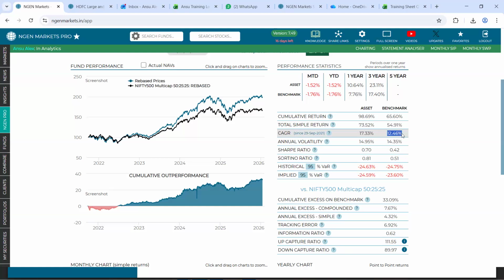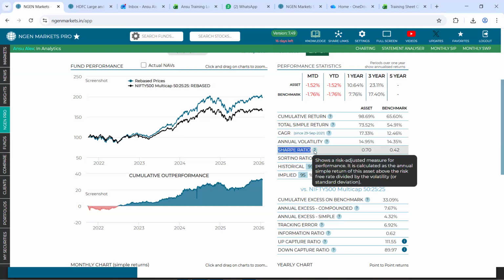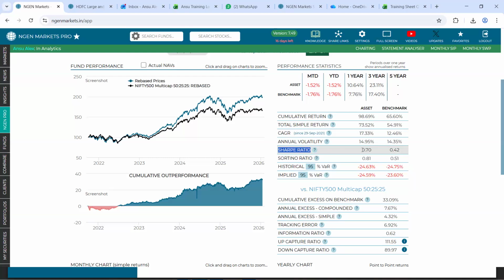In addition to that, you could also look upon its Sharpe ratio too, which tells you the risk adjusted return, which is again higher for the fund at 0.70 than that of the benchmark at 0.42.